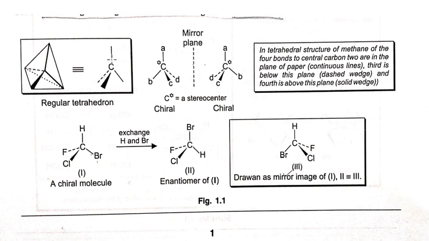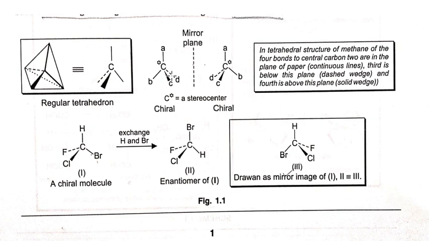Okay? Clear? If all these four valencies of a tetrahedral carbon are satisfied by four different constituents like A, B, C and D, then such a carbon is known as a stereo center. And if a carbon is a stereo center or asymmetric carbon, it is denoted by an asterisk sign above the carbon, this one. So if all four valencies of a carbon are satisfied by four different constituents, then it is known as a stereo center of a carbon.